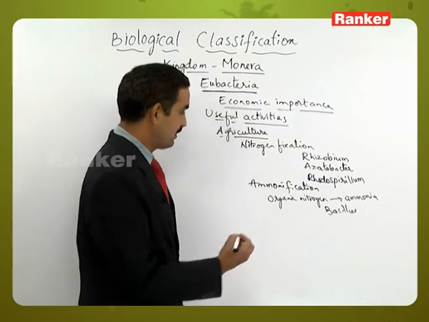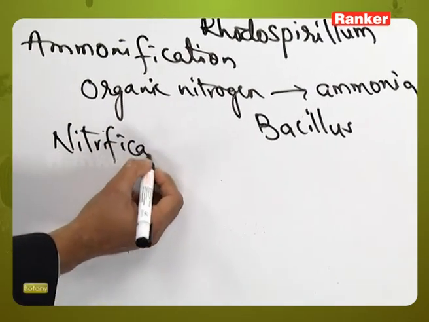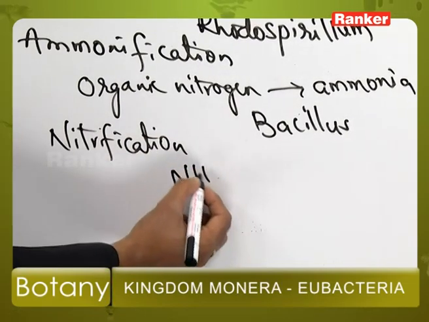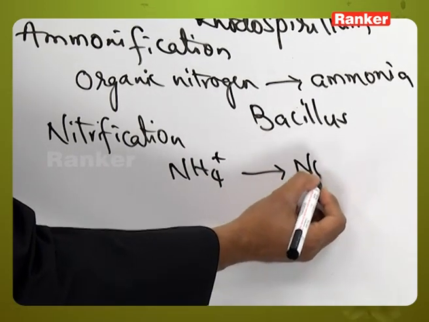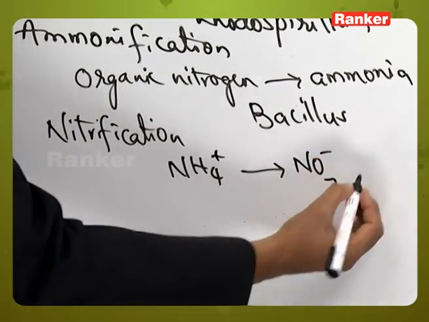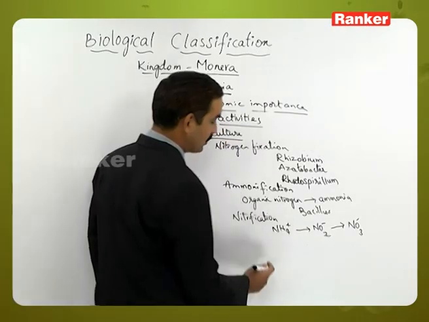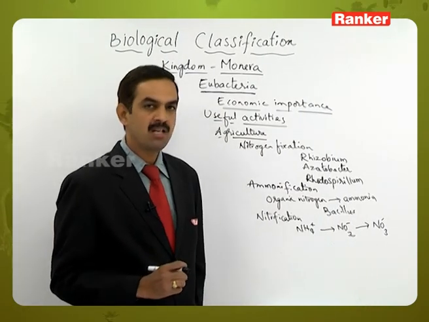And at the same time some of them are useful for nitrification. Nitrification is a process where ammonia is first converted into nitrite and nitrite is converted into nitrate. So this is a process where nitrogen is made available to the plants.